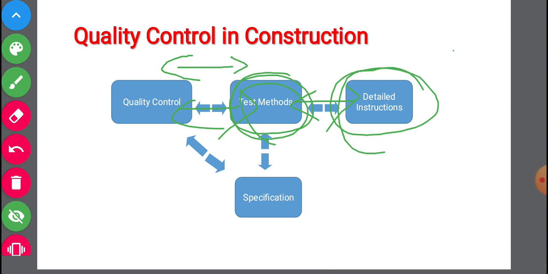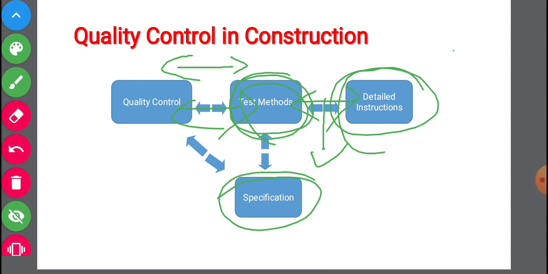And the test method is related to specification. When we do the test, we get some results. Whether those results are acceptable or not is told by the specification, because we will have some specification.